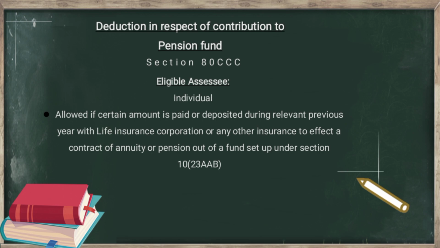This deduction is available only to an individual, and this deduction is allowed if a certain amount is paid or deposited with a life insurance corporation or any other insurer to effect a contract of annuity or pension out of a fund. The payment must be made out of income. Income can be of the current year or past year, which is chargeable to tax. The rate of deduction is the actual amount paid under this scheme or rupees 1,50,000, whichever is less.